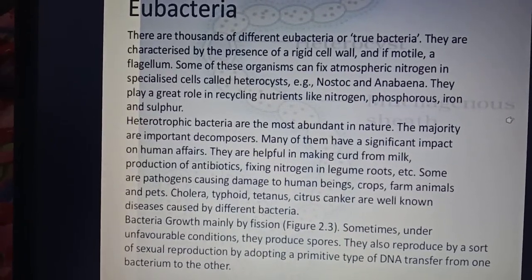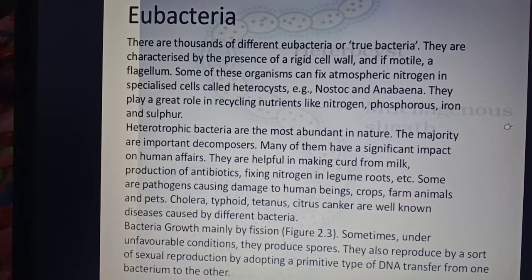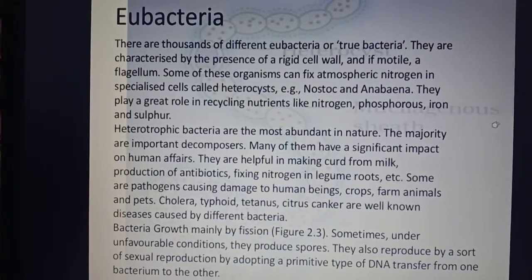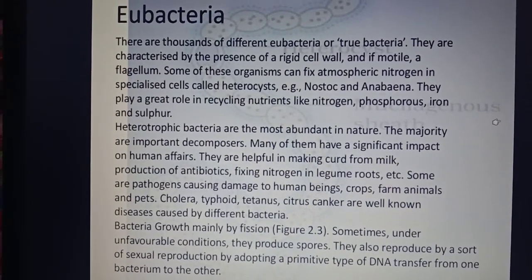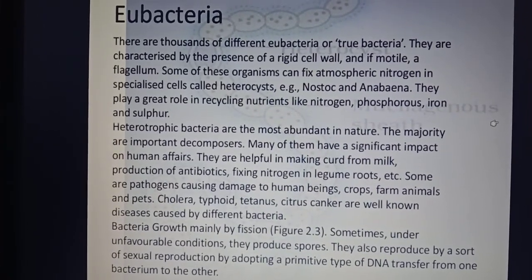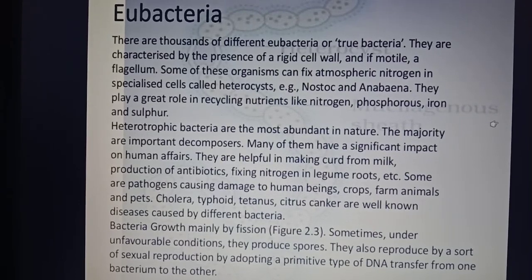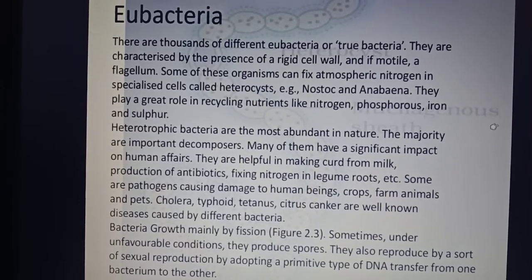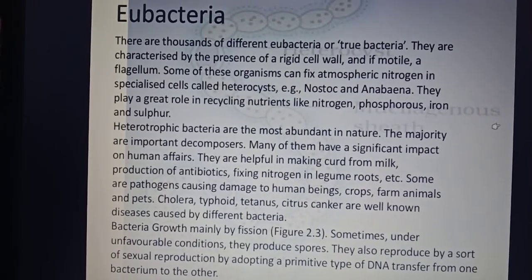Then a very primitive type of sexual reproduction is also found in bacteria, known as conjugation. What happens in conjugation is that DNA transfers from one bacterium to another.